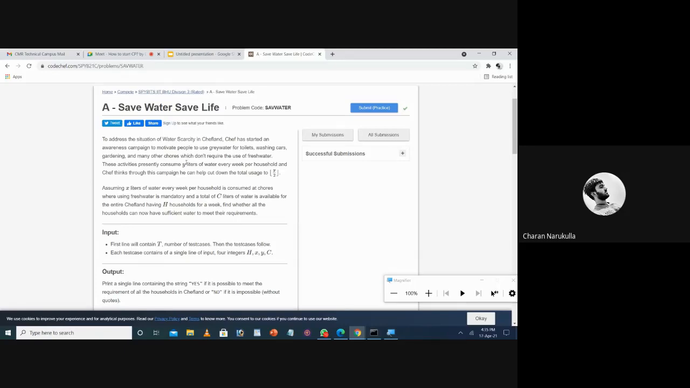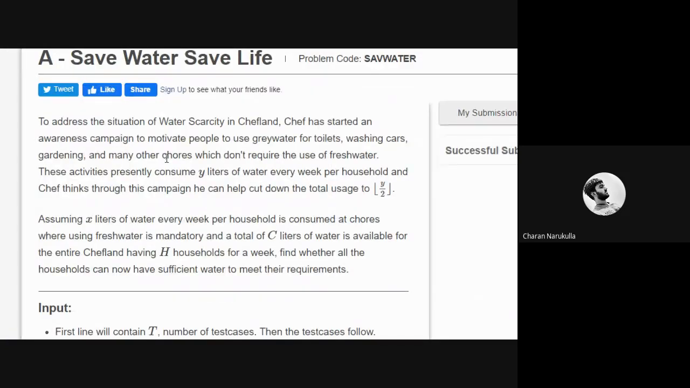There is a land called Chef Land. In that, Chef started a campaign in order to motivate people to use very less amount of water for the purpose needed. So here they divided water into two types: fresh water and the water which is not required for the drinking purpose or the mandatory purpose. So here, Chef made some activities, and from those activities, he brought down the water uses by Y by 2. And not just that, here they gave X liters of water, saying that X liters of water is consumed per household.